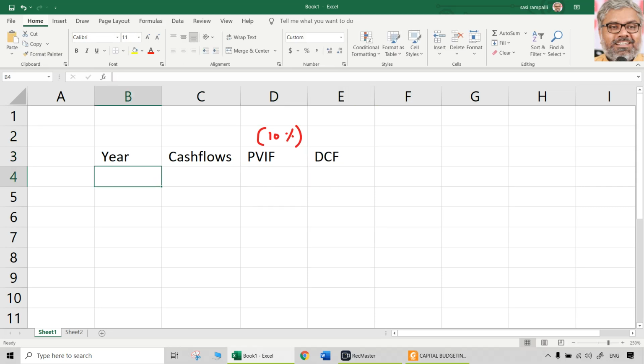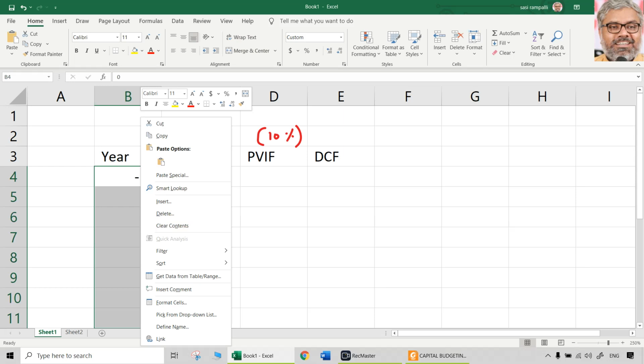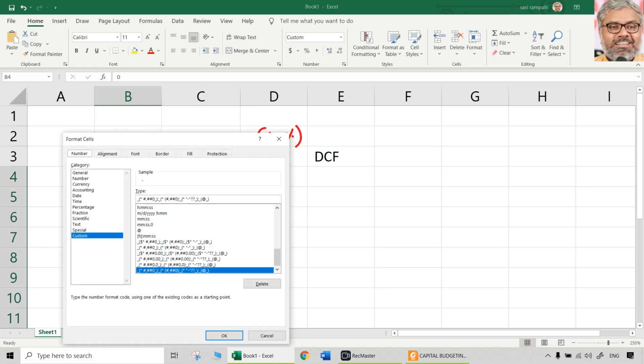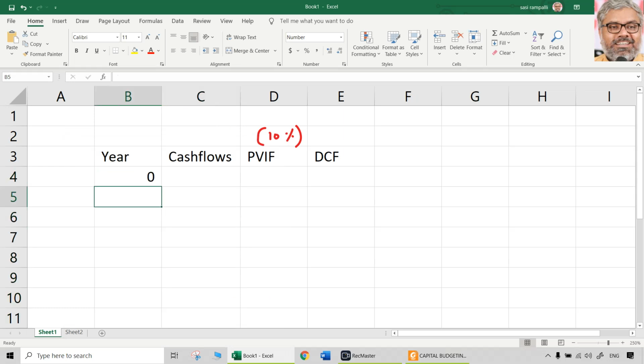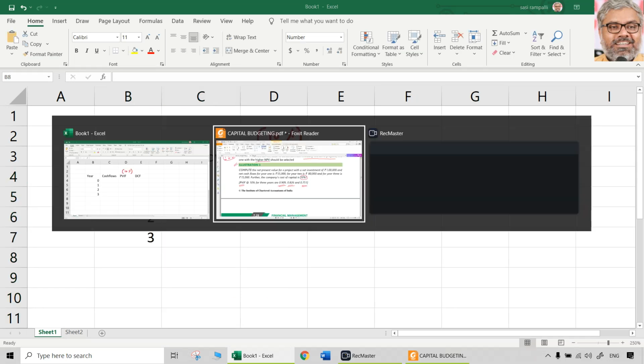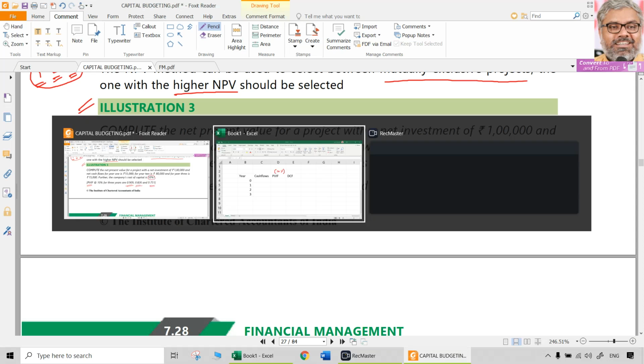That's it. Here we can take from year 0 directly. Then 1, 2, 3. In this case, how many years are there? 3 years only. 1, 2, 3.